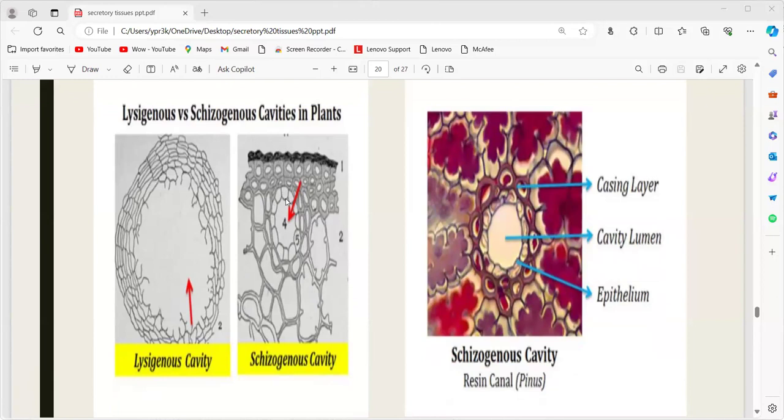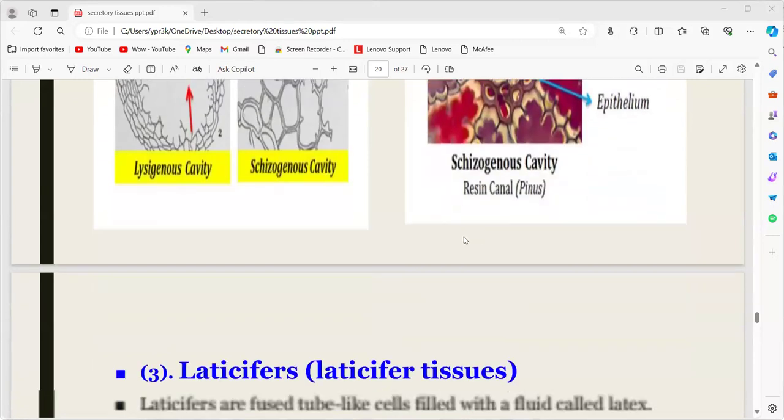So here the inner line is covered with epithelial cells. These epithelial cells secrete substances, and they are released into this cavity. This is the schizogenous cavity. Okay, resin canals in Pinus.